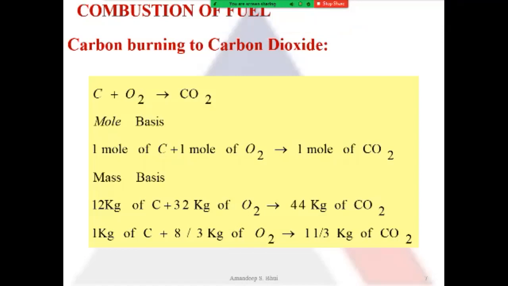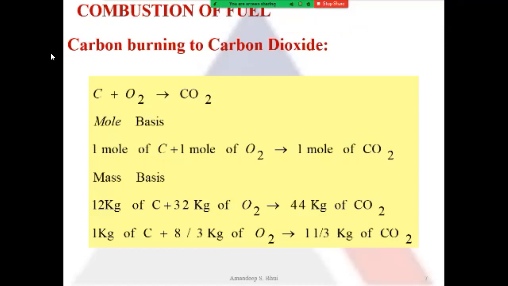Okay, here we will do the analysis of carbon burning to carbon dioxide. Now here carbon is the fuel. Now in this equation you can see carbon plus oxygen forms carbon dioxide.